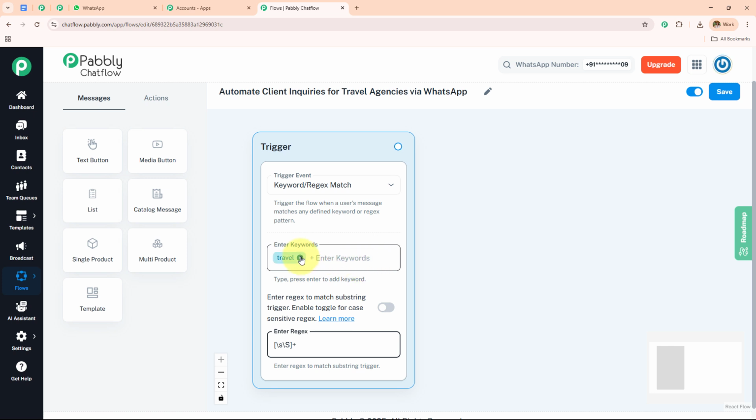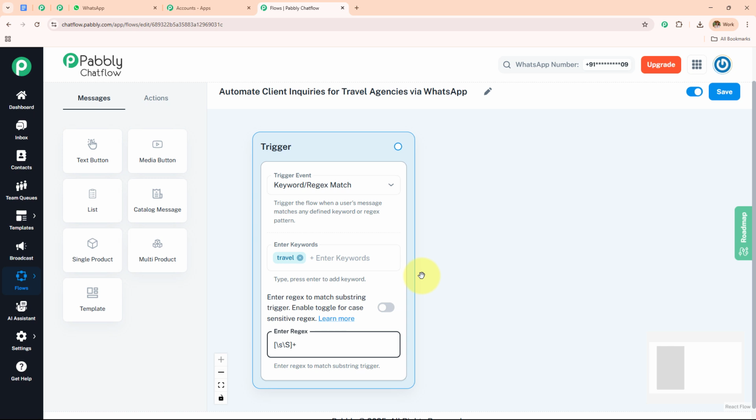So here I have added the keywords. If you want, you can use the keywords. If you want, you can use the regex. When the user sends a message which includes the keyword, only then is this WhatsApp chatbot going to get triggered. Or if a customer sends a message which includes things you have not entered in the keyword, with the help of this regex, your WhatsApp chatbot is going to get triggered. Here we have triggered this WhatsApp chatbot.